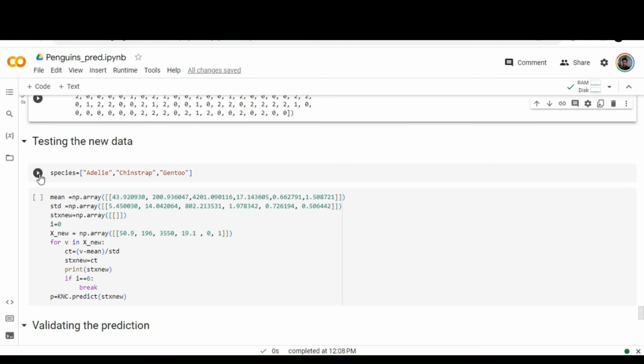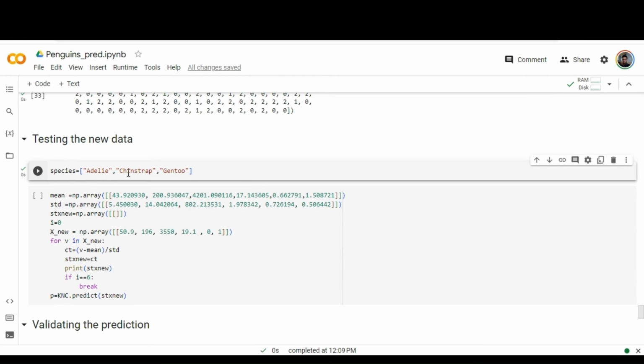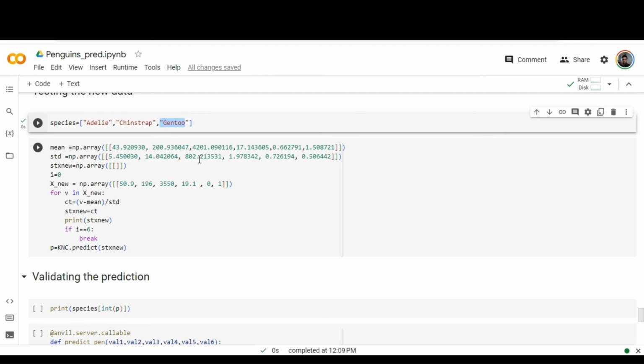So this is the output. We are going to predict which species it is: Adelie, Chinstrap or Gentoo. To obtain this, we need to perform some computation. We need to calculate the mean value of each feature in the dataset.